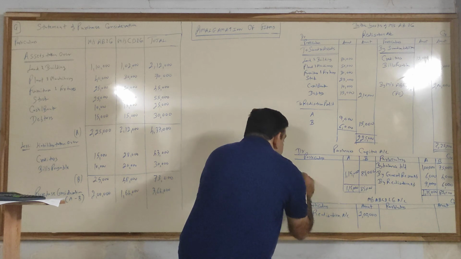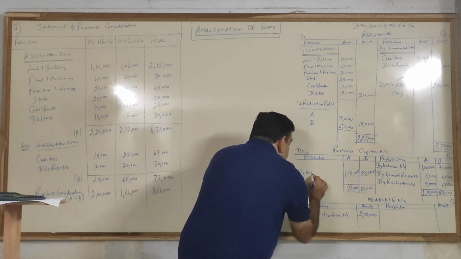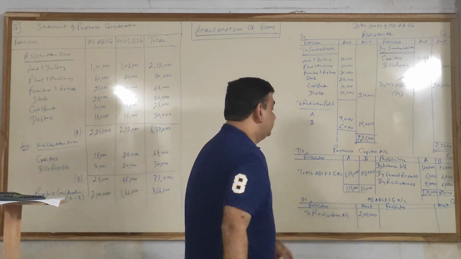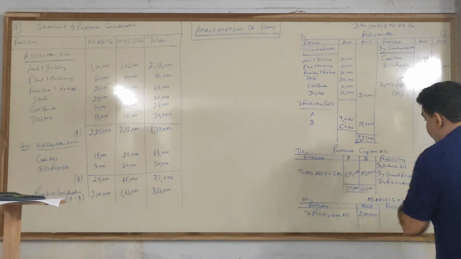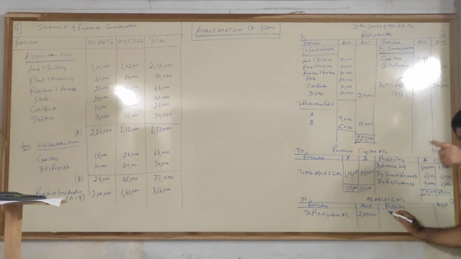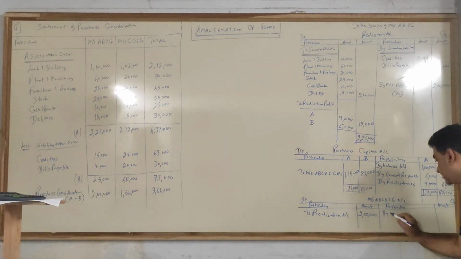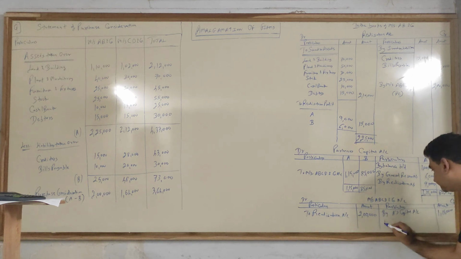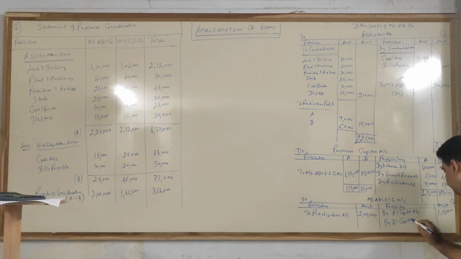So against this, we write the name of the new firm, A, B, C, D and company account. And we are preparing the A, B, C, D and company account. This will go on the credit side, where you will write by A's capital account 1 lakh 15,000, by B's capital account 85,000.